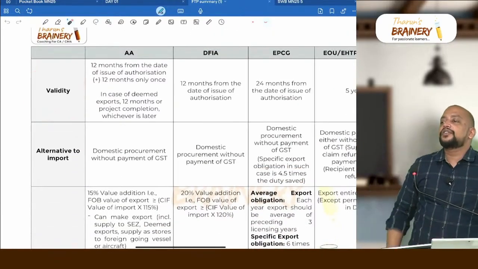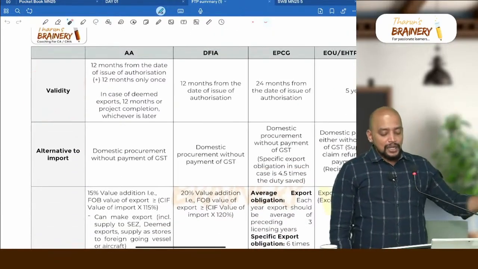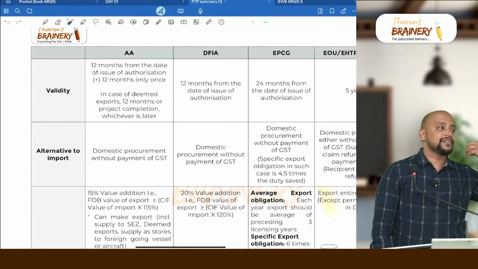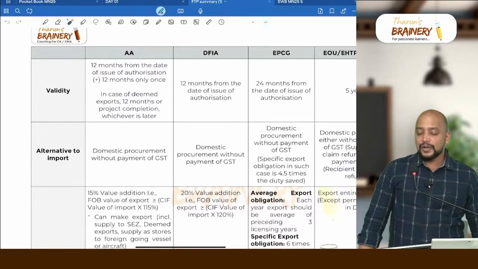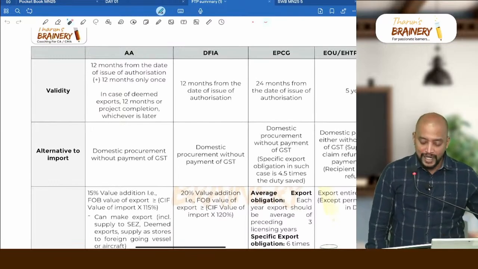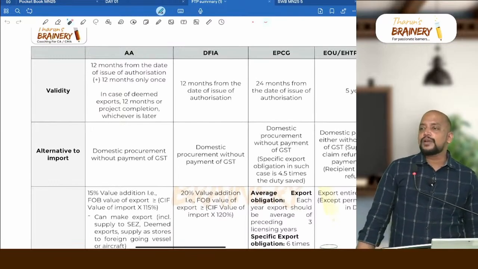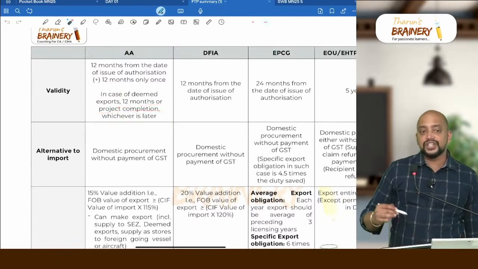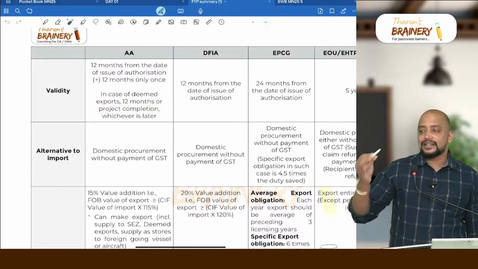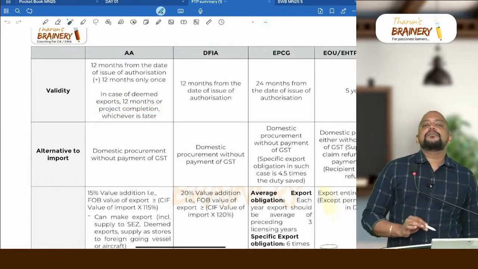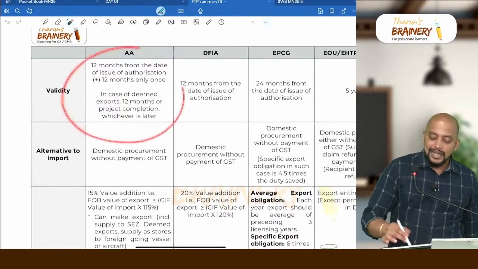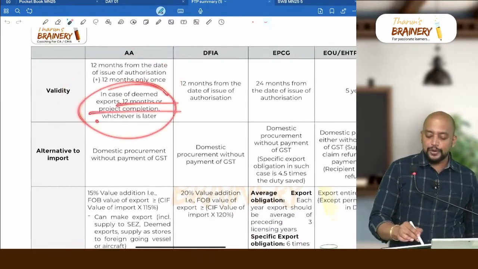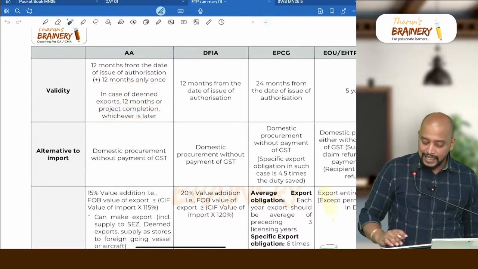What is the validity of advance authorization? 12 months from the date of issue of authorization, and it can be extended for a further period not exceeding 12 months, but extension only once. Whereas in case of deemed exports, it will be 12 months or project completion, whichever is later. Remember, one more place where we come across "whichever is later" is this advance authorization.